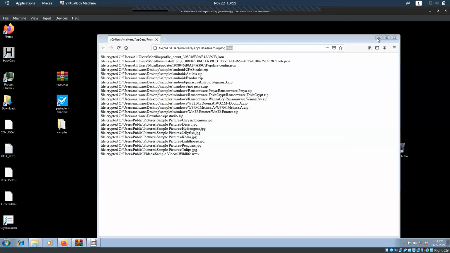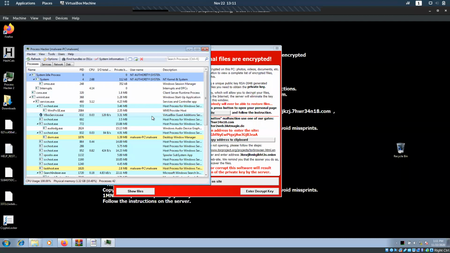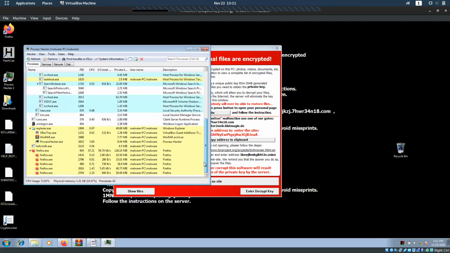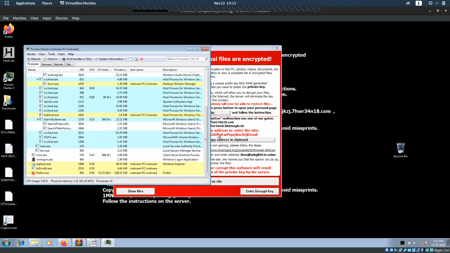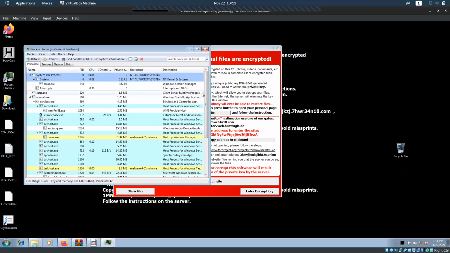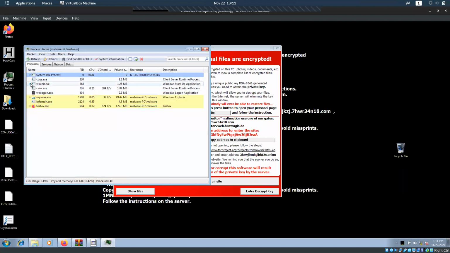So I'll check this process.html, process hacker. I'll take this Process Hacker and look at what's happening here. It is Firefox, Explorer. Let's see whether there is anything interesting. What is this client server runtime process? So I guess these two, winlogon.exe, csrss.exe, are the kind of vulnerability which is running now.